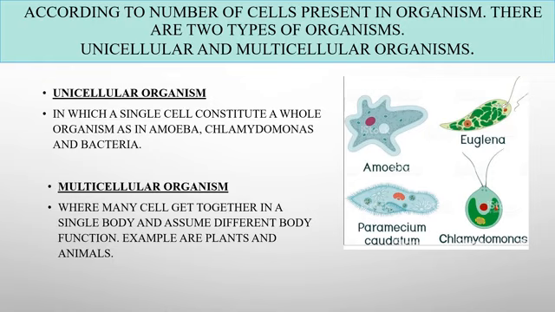While in the case of multicellular organisms, many cells get together to form a complex body and function differently. Example, plants and animals. In animals, there are different types of cells such as nerve cell, blood cell, fat cell that have different functions.